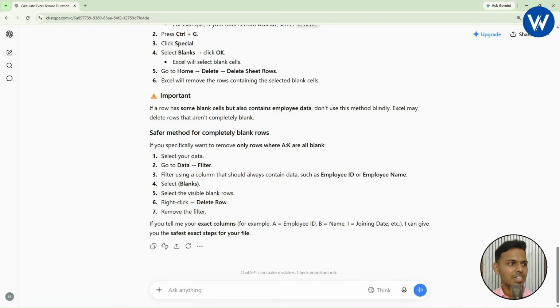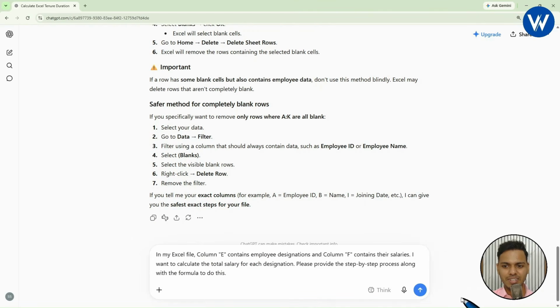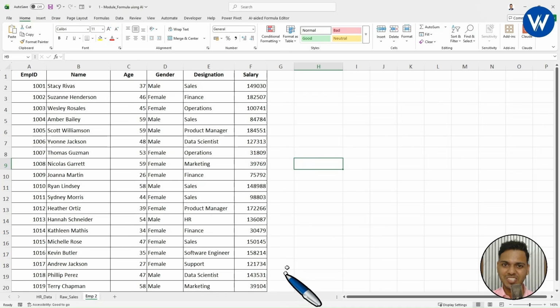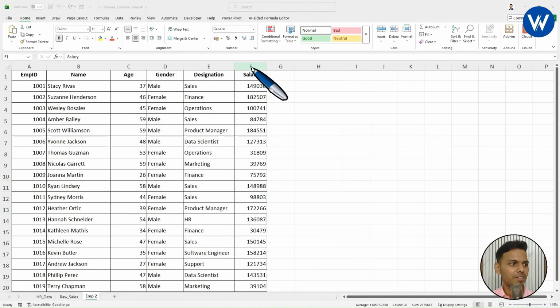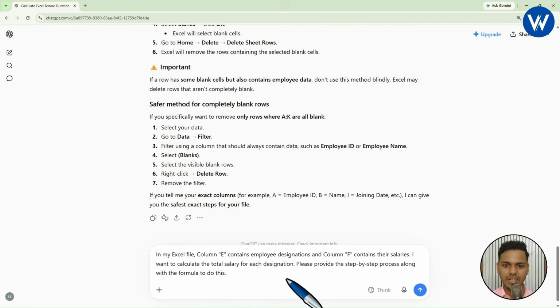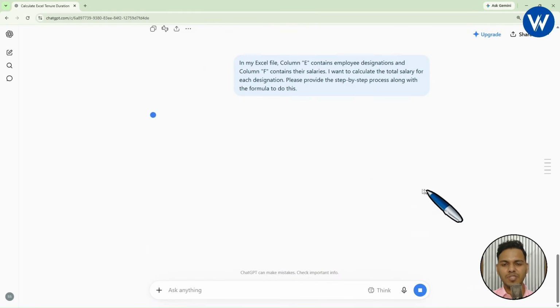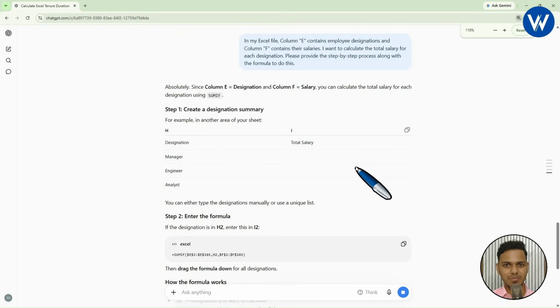Now let's open ChatGPT. I will copy the prompt. Wait for a few seconds. I hope you guys are practicing along with me, right? Now just paste the prompt here. Done. You can check whether the columns are correct or not, because this is very important. E column designation, F column salary. Let me check it out. Right, it is correct. Let's run this. Wait for a few seconds. Let's see the power of ChatGPT.